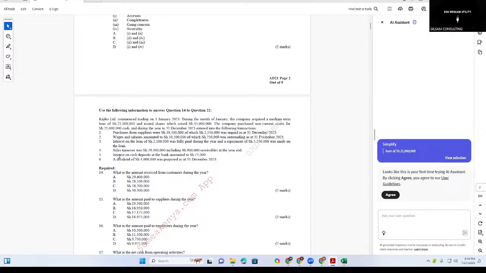The interest rate on capital is 10%. Interest on the cash deposit at the bank was 10%, and a dividend was proposed. What is the amount received from the customers?